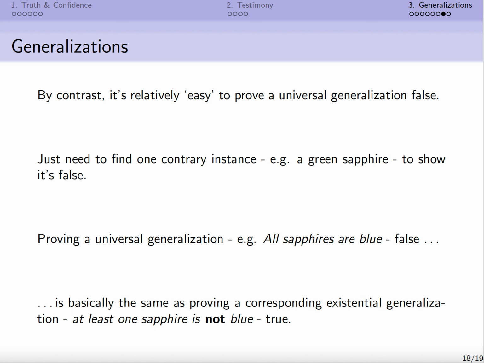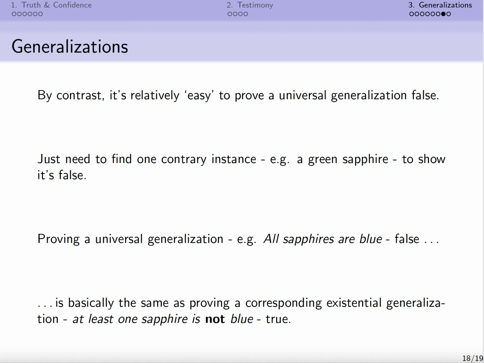We might think that to prove a universal generalization is true, maybe it doesn't require us to look at every instance. Maybe we don't need to test absolutely every sample of copper in existence. But probably we've got to sample a great number in order to have good grounds for accepting it.